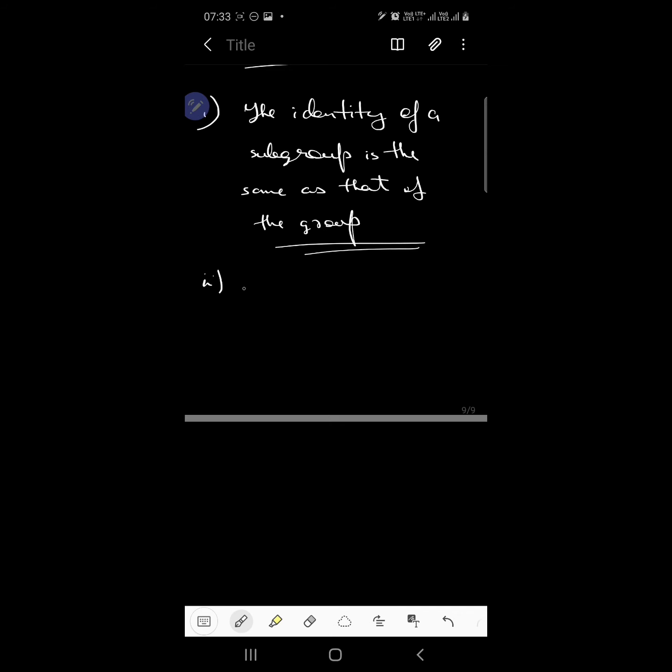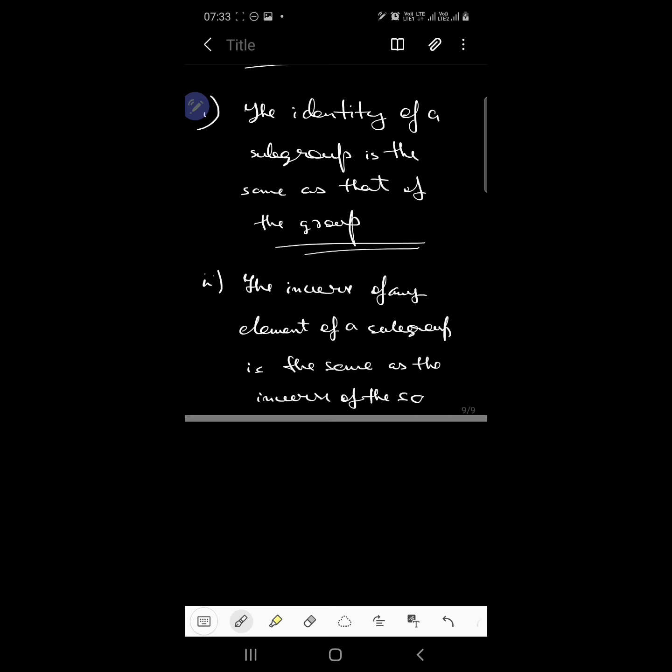So the second theorem says that the inverse of any element of a subgroup is the same as the inverse of the same element regarded as an element of the group.